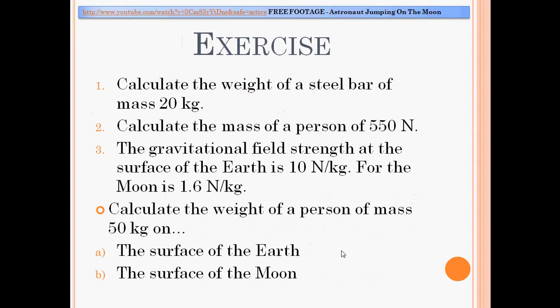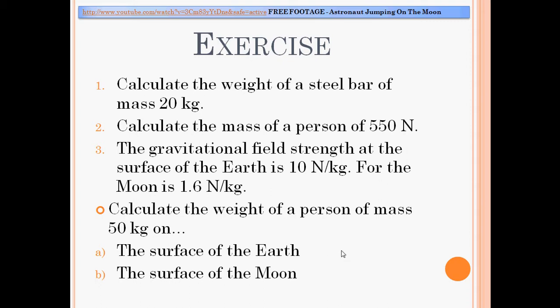So now, I have here an exercise, and I have a footage of an astronaut jumping on the moon, and you're going to see why I'm showing that. So the moon has about 30% of the gravity on the Earth, so obviously it does not attract the body towards its center as fast or as strongly as the Earth does, and you will see that the astronaut seems to be jumping in slow motion, okay? And this is because of the gravity of the moon, which is lower than the gravity on the Earth.